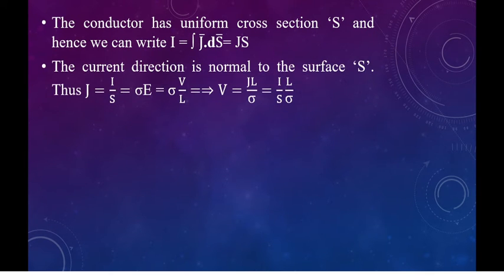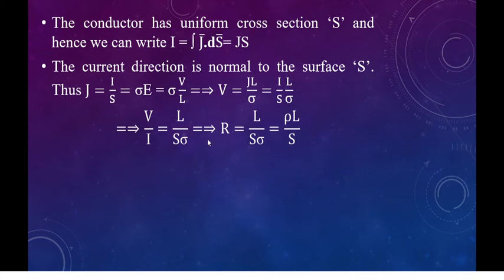The current direction is normal to the surface. Thus, the current density J is equal to current per unit surface area. But current density J is equal to sigma into E bar, and electric field intensity E is equal to V by L. Therefore, the voltage V is equal to JL by sigma. Since current density J is equal to I by S, that is equal to IL by S sigma.